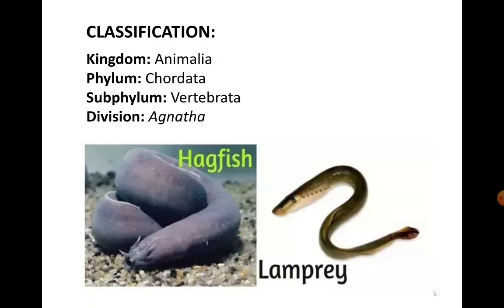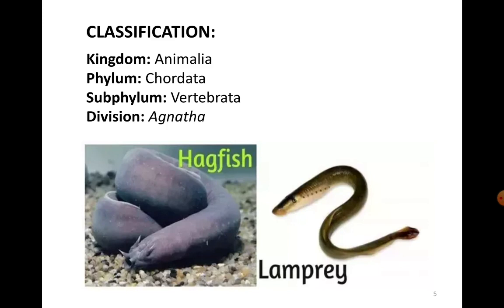And as you saw in the very first introductory slide, their mouth was round with a piston-like tongue, which is fitted with horny teeth, and these teeth help in scraping off the host tissue, which in turn helps them in feeding.